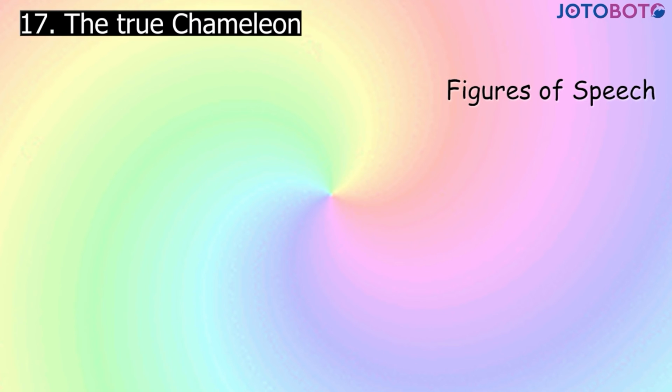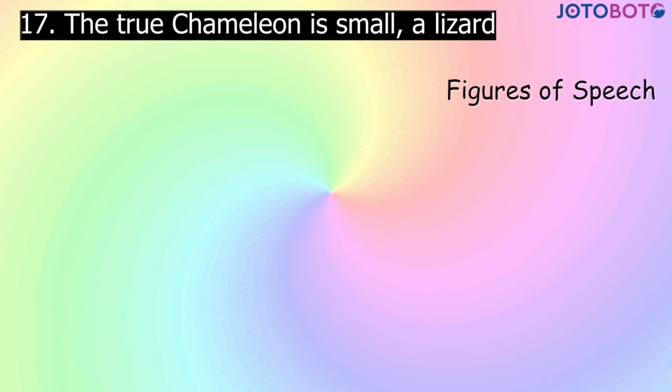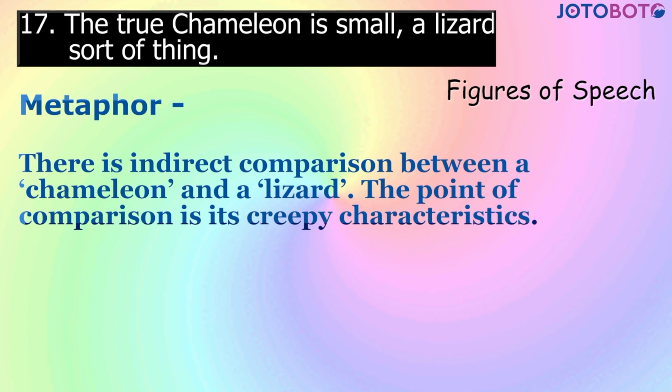Next, the true chameleon is small, a lizard sort of thing. The figure of speech is metaphor. There is an indirect comparison between a chameleon and a lizard. The point of comparison is its creepy characteristics.